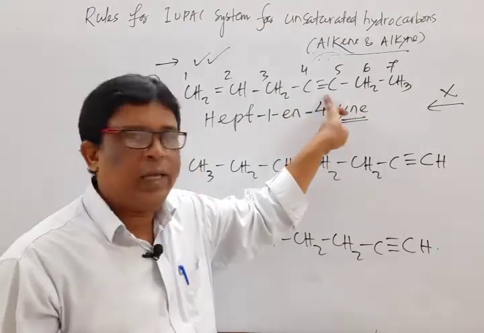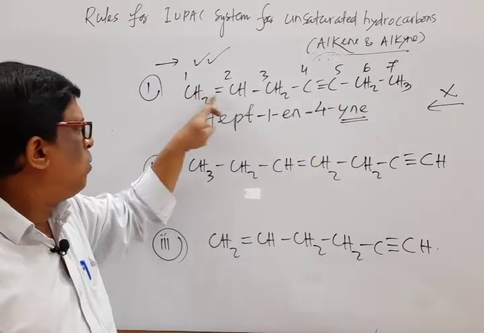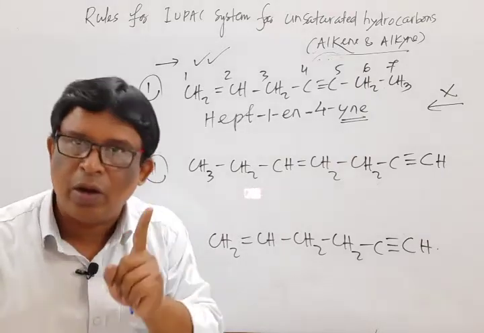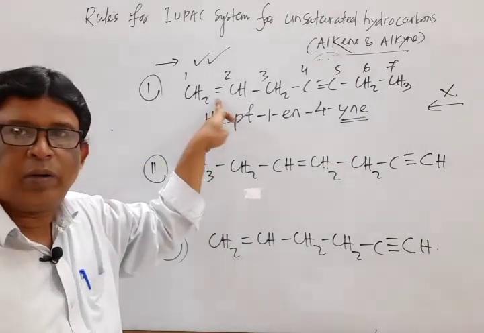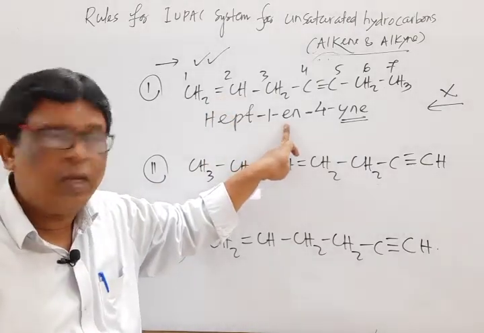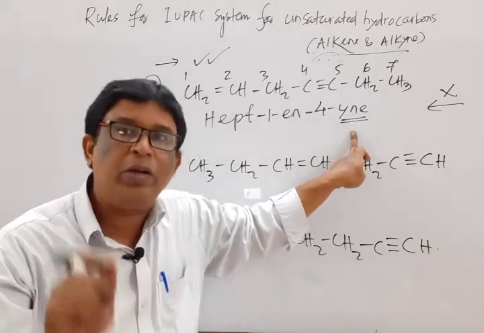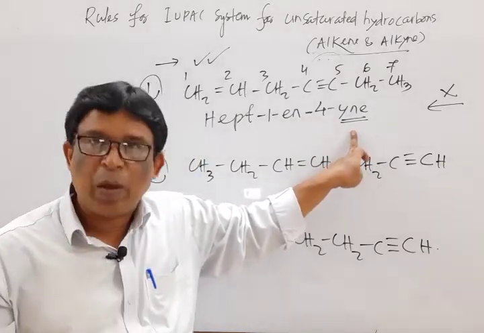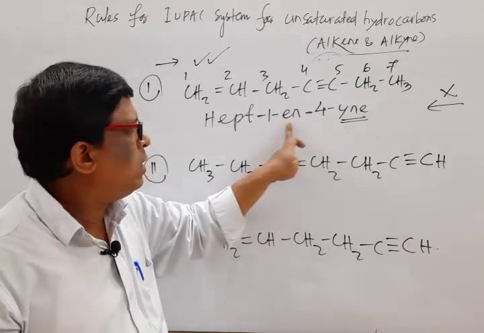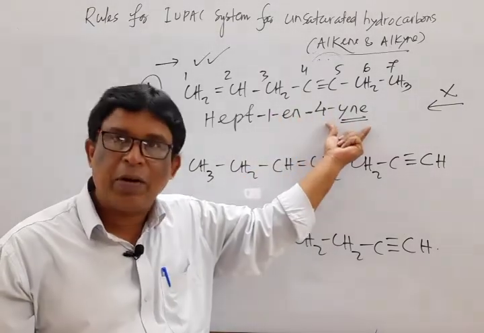That means 1, 2, 3. Which one is lower? 1 is lower. So since the double bond is attached to the carbon atom and the locant number is the lowest one, priority for numbering is given to the double bond. So first the double bond is there, ene. But while naming, always priority is given to yne as the principal functional group. And another one is, it is known as a primary functional group, and it is known as a secondary functional group.